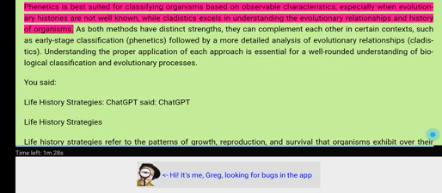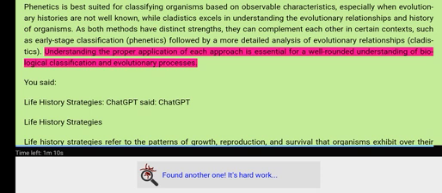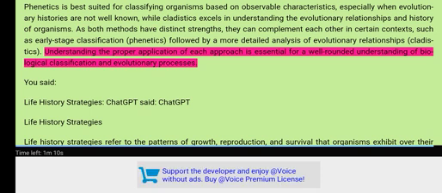Phenetics is best suited for classifying organisms based on observable characteristics, especially when evolutionary histories are not well known, while cladistics excels in understanding the evolutionary relationships and history of organisms. As both methods have distinct strengths, they can complement each other in certain contexts, such as early-stage classification with phenetics followed by a more detailed analysis of evolutionary relationships with cladistics. Understanding the proper application of each approach is essential for a well-rounded understanding of biological classification and evolutionary processes.